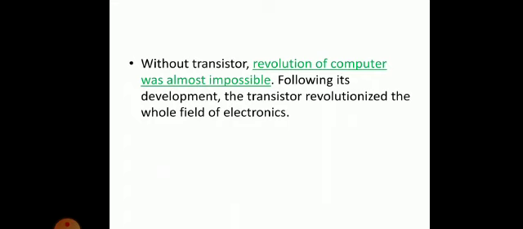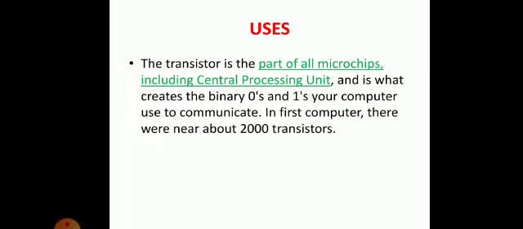We cannot ignore the role of the transistor for the computer; the generation or processing of the computer may not be possible without it. Where are they situated? Computer has three parts: input, that is keyboard and mouse; output, that is your monitor; and CPU, the central processing unit.